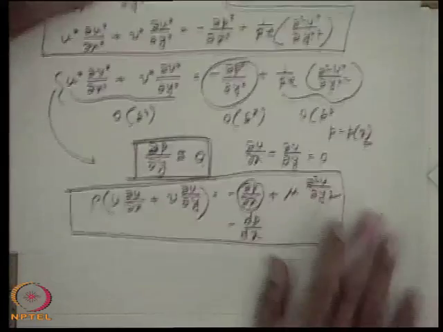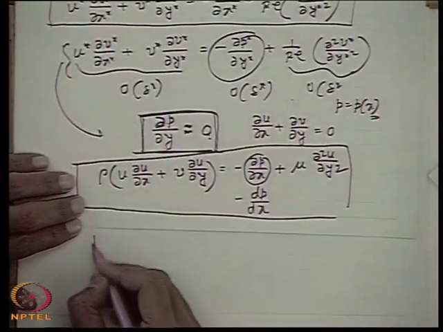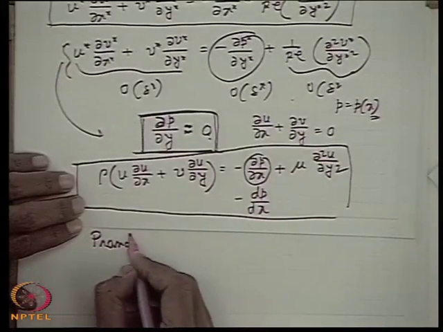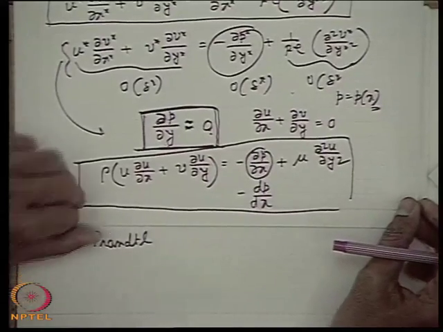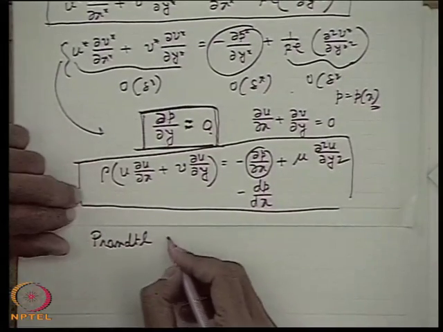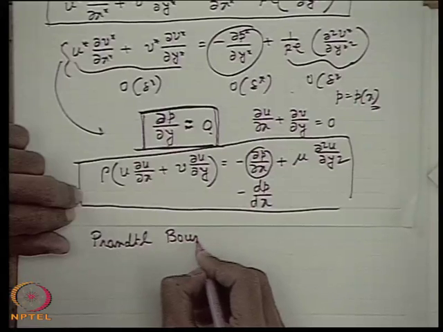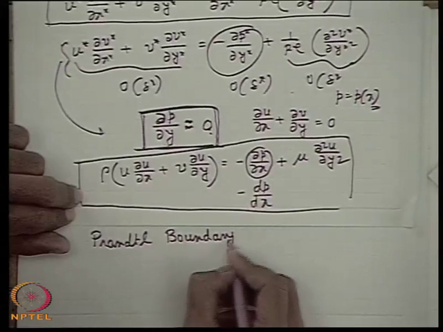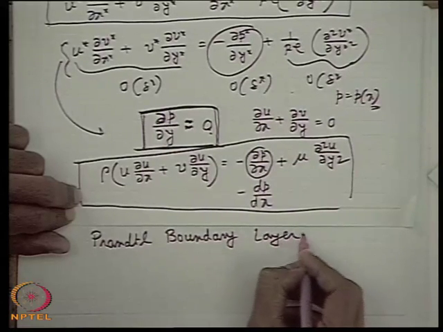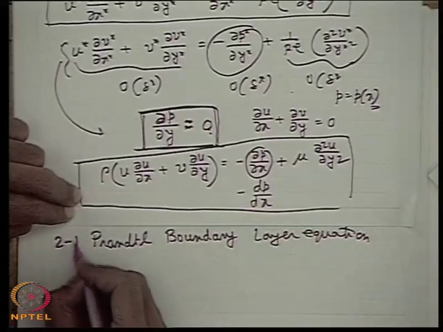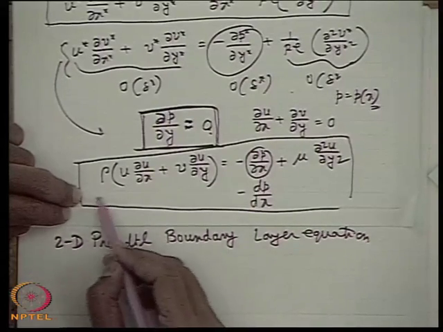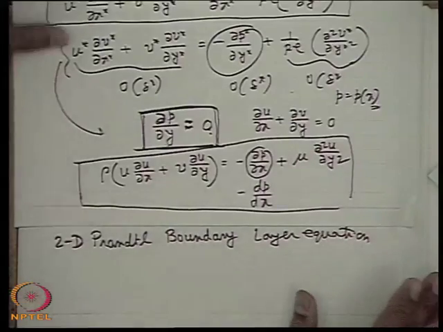So, this equation is known as the Prandtl boundary layer equation. Prandtl was the person who first discovered this revolutionary concept of the boundary layer. Of course, this is the two-dimensional Prandtl boundary layer equation.